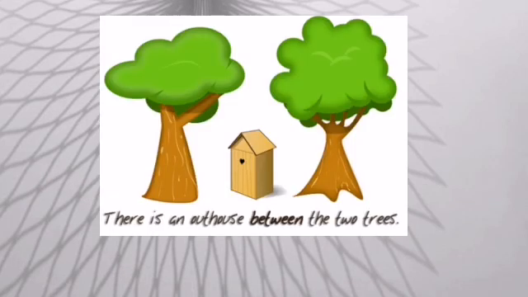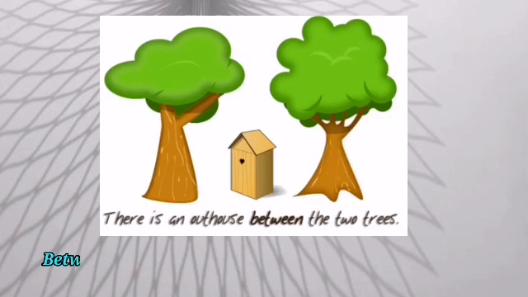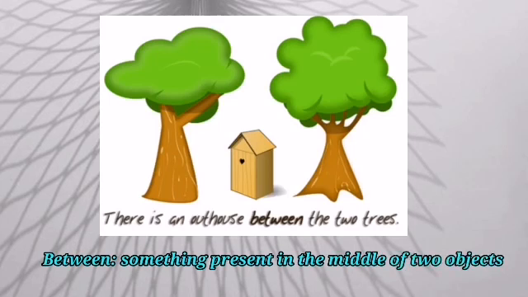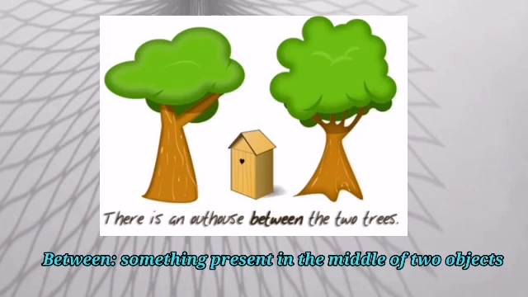Okay. The next preposition for you is between. Between means something present in the middle of two objects. In this picture, a hut is located between two trees. Okay. Something present in the middle of two objects is called between. Okay. There is an outhouse between the two trees.